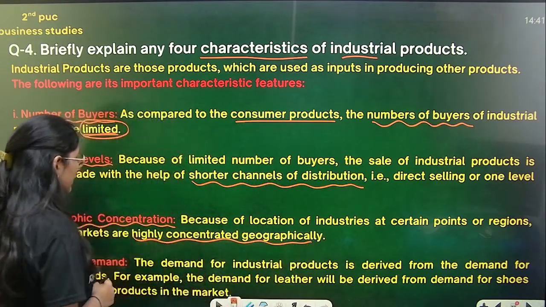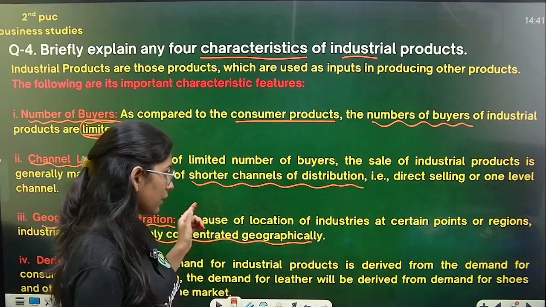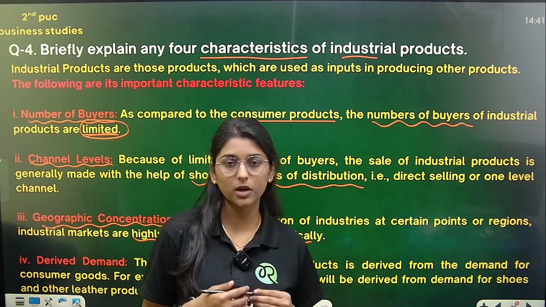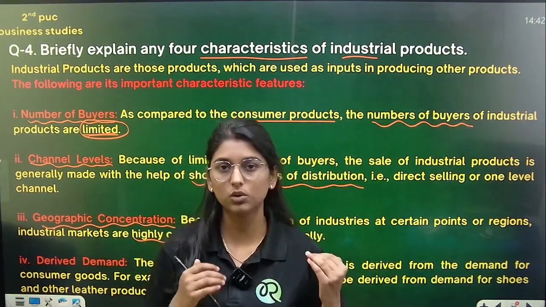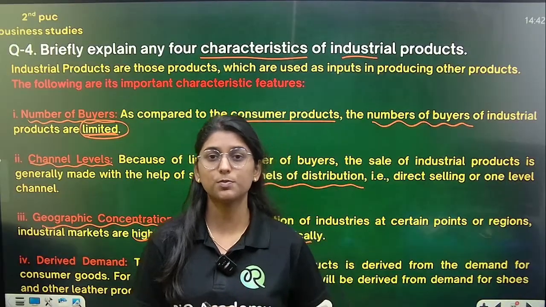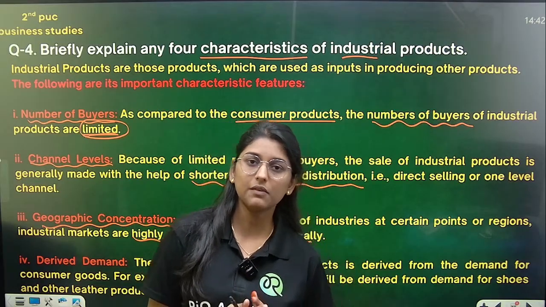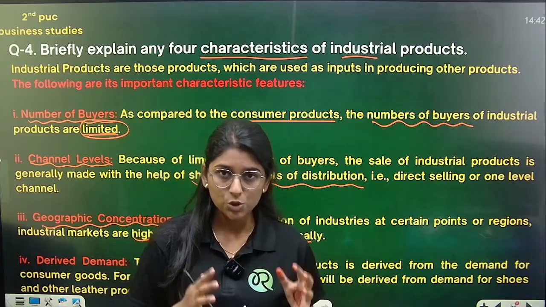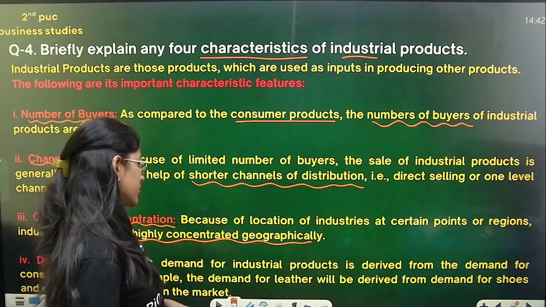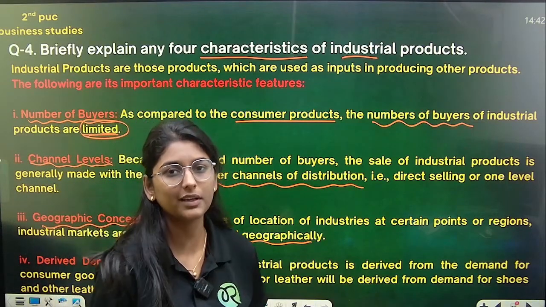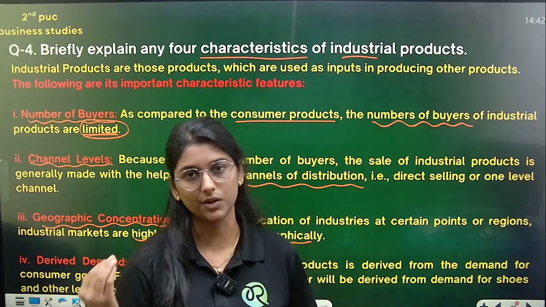So basically, geographical concentration means that industries are open only at certain places. According to government regulations and rules, we open big industries only in certain industrial areas. In that case, industrial markets are highly concentrated geographically. In that geographical area they are highly concentrated, and you can open as many industries as you want.